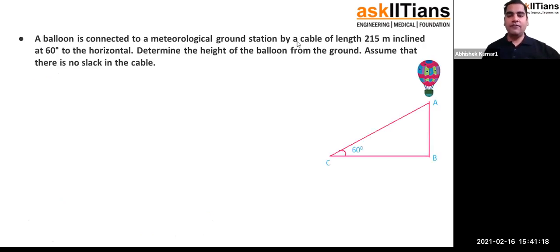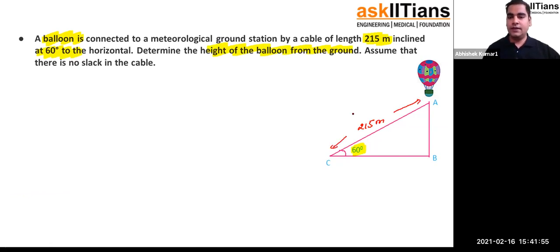All right, now we have one more problem. What does it say? Let us read it. It says a balloon is connected to a meteorological ground station by a cable of length 215 meter, inclined at 60 degree to the horizontal. So this is actually the angle of elevation, and determine the height of the balloon from the ground. Assume that there is no slack in the cable. So basically in this problem, we are provided that this length that we have, AC, is equal to 215 meter. All right.